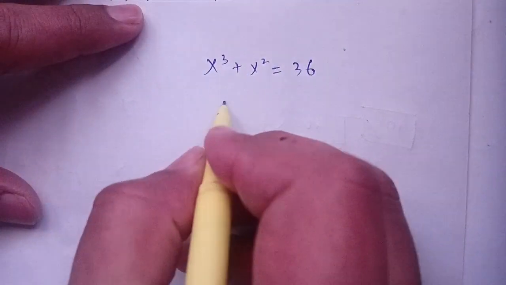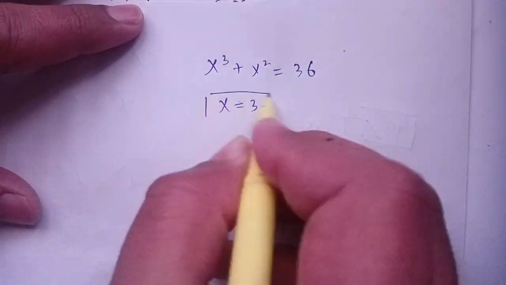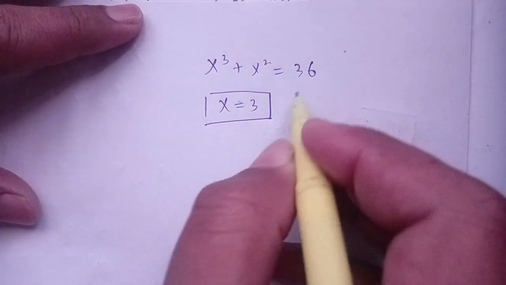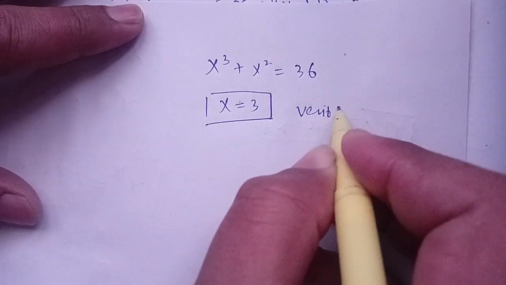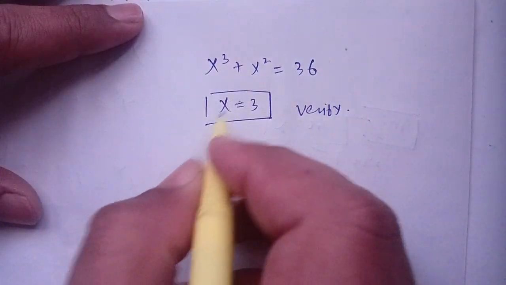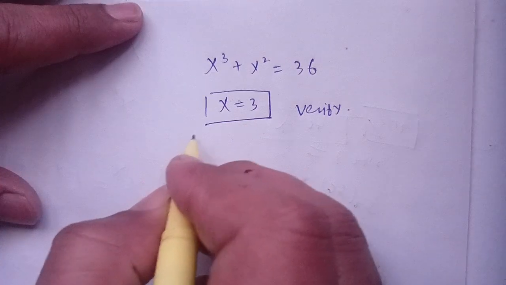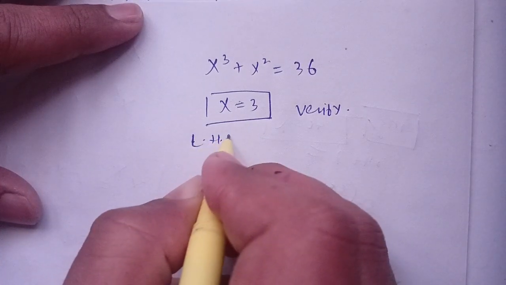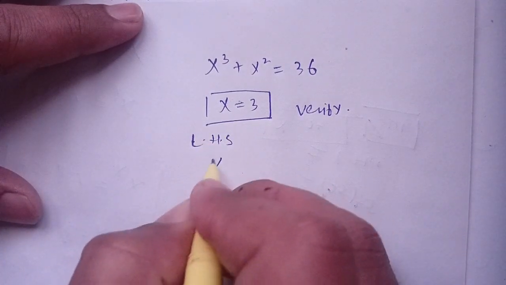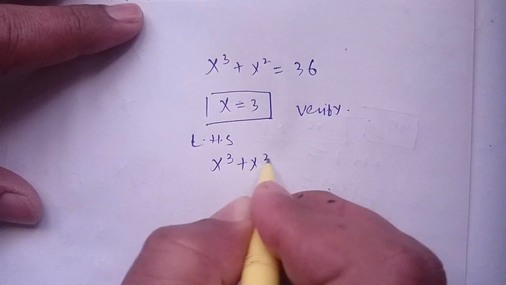Now for our real root x is equal to 3, we verify whether it satisfies our equation or not. Let us take x is equal to 3. First of all, we take our left hand side. Our left hand side is x cube plus x square.